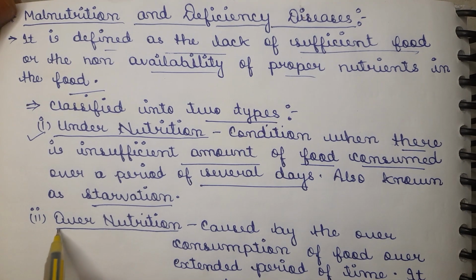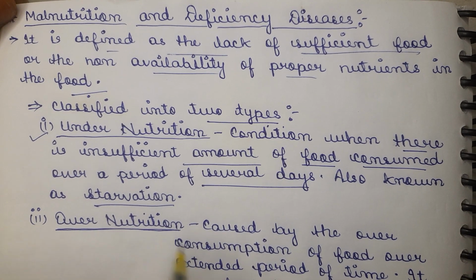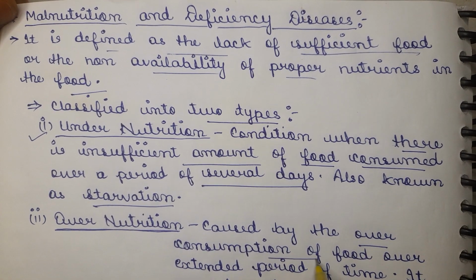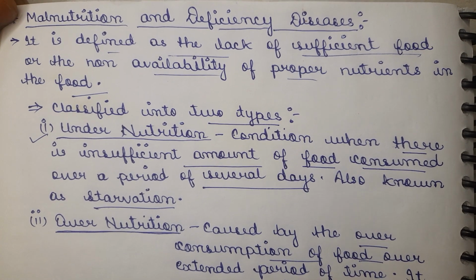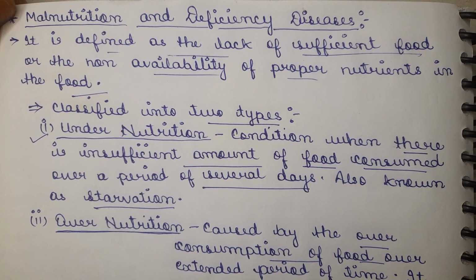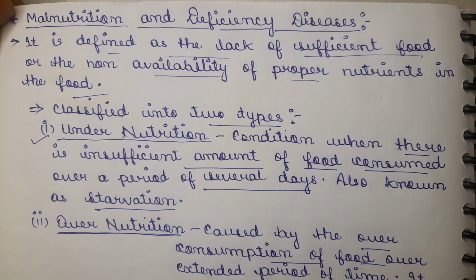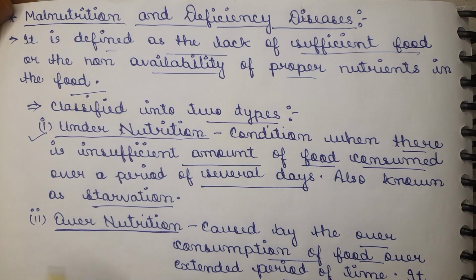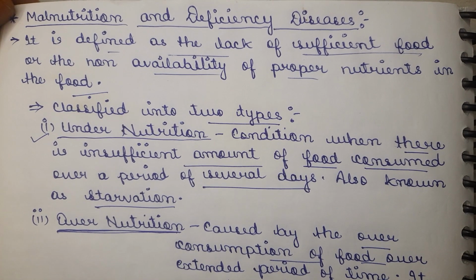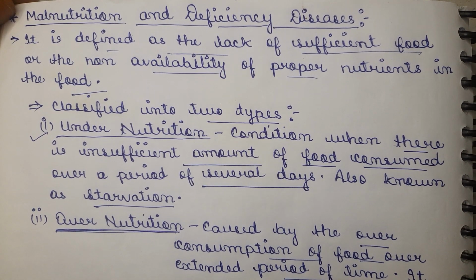And the second type is overnutrition. It is caused by the overconsumption of food over an extended period of time, and it may lead to the condition of obesity. For example, if you are consuming only fat all over the day or for a longer period of time, then this will cause overnutrition, and it may sometimes lead to obesity.